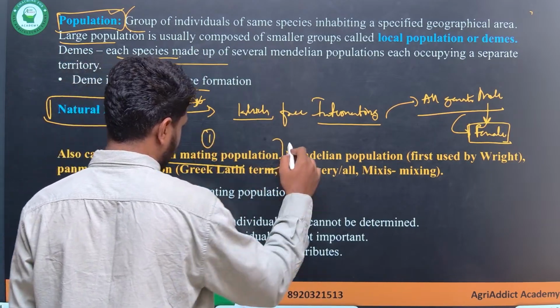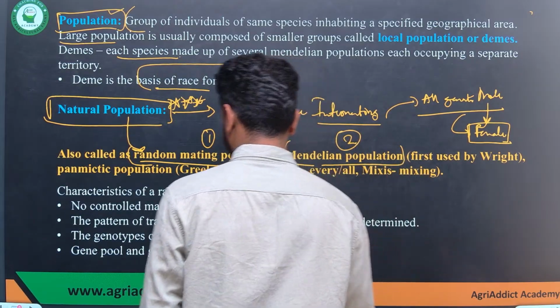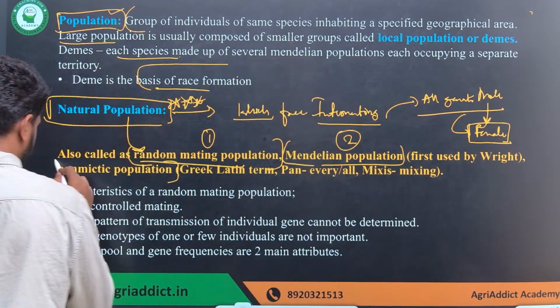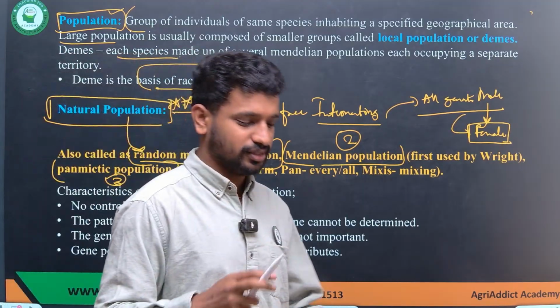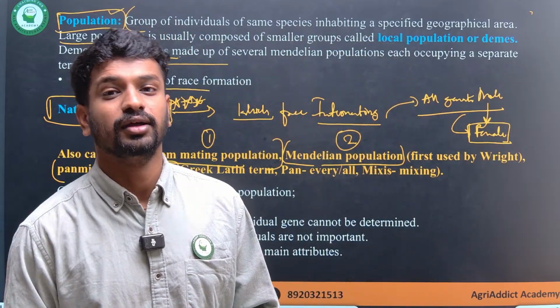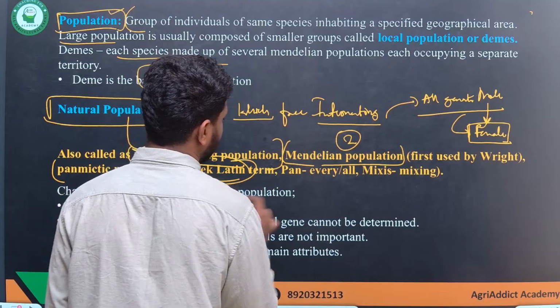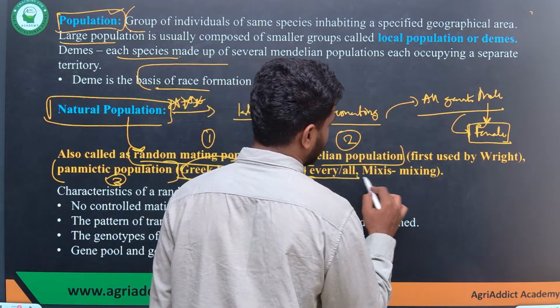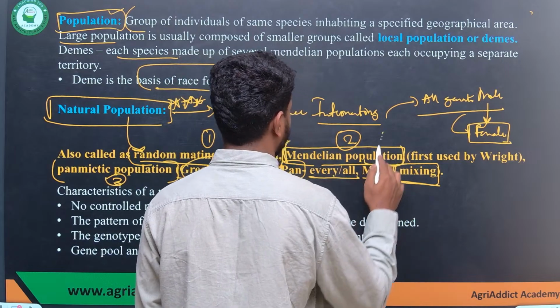Remember the other names: it is also called the Mendelian population, the second name, and the third name, panmictic population. Remember all three names: the natural population, the Mendelian population, the random mating or panmictic population. What is panmictic? It is from the Greek term where pan means every and mixis means mixing. And why is it called Mendelian population?